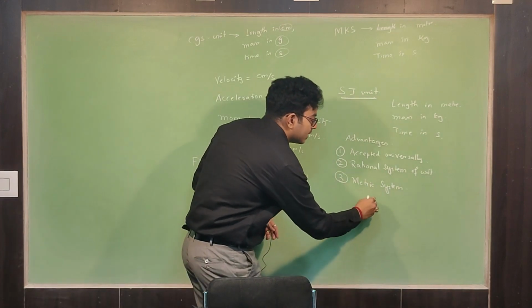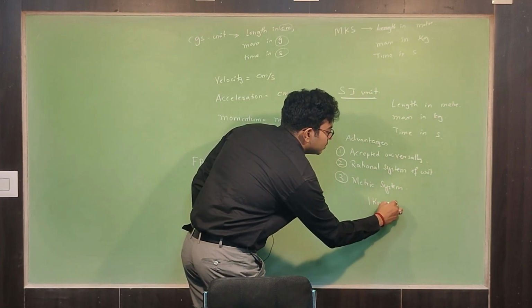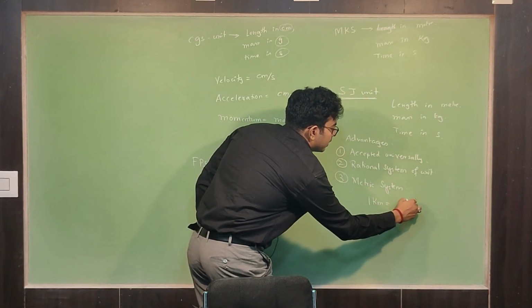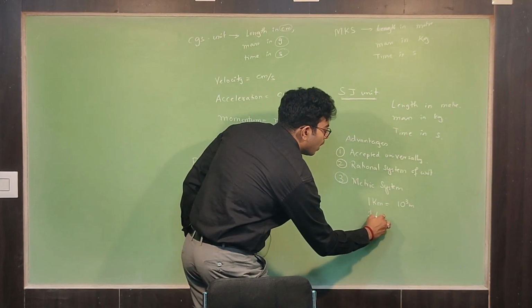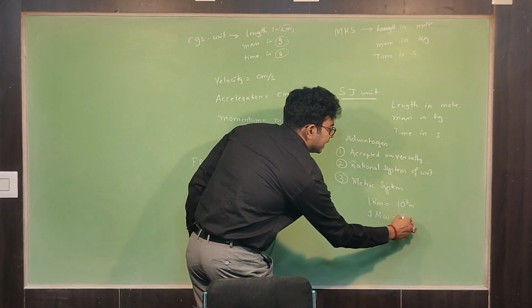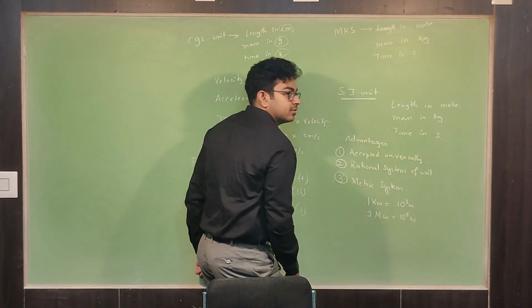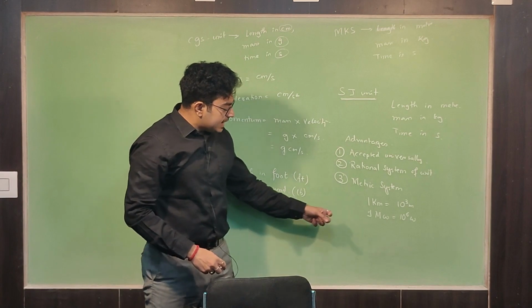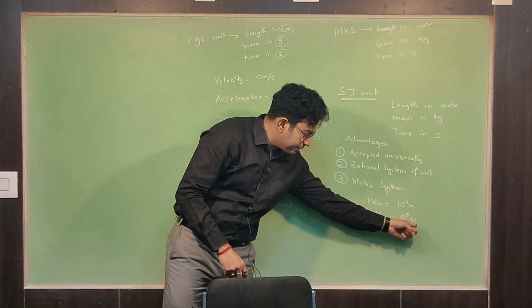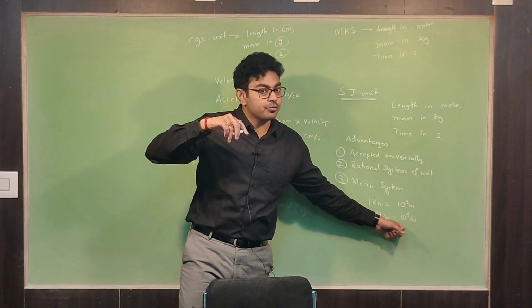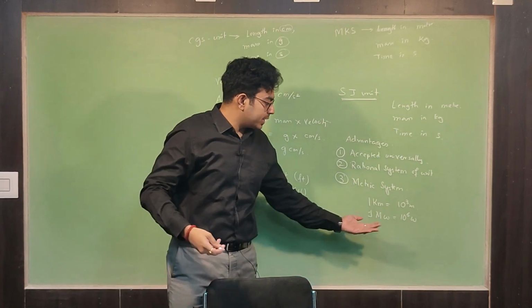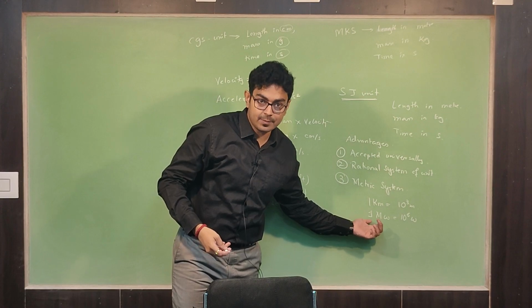Suppose 1 kilometer is equal to 10 to the power 3 meter, right? Suppose there is 1 megawatt, that means 10 to the power 6 watt. Got it? See here, very easily from the watt you can multiply by 10 to the power something to get a bigger unit, right?